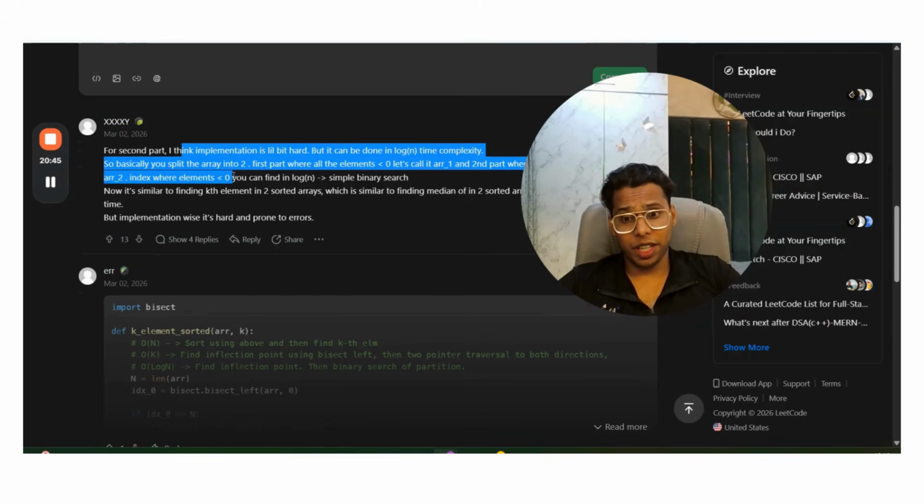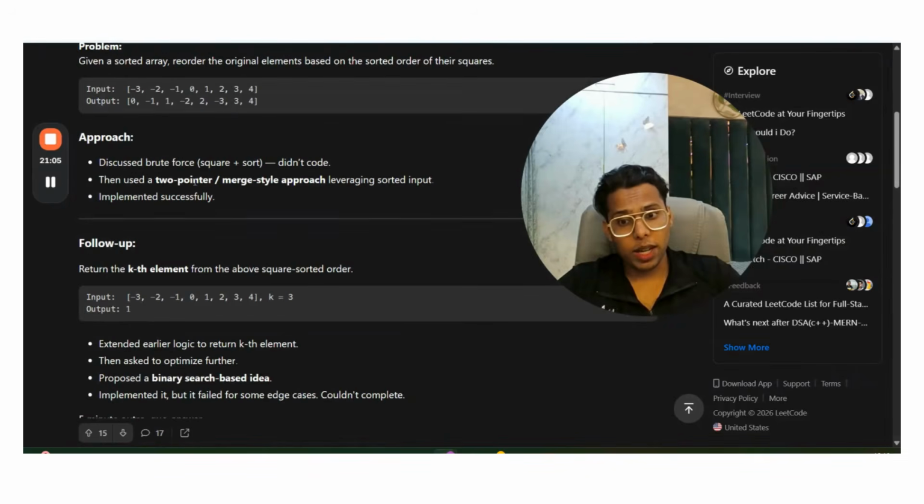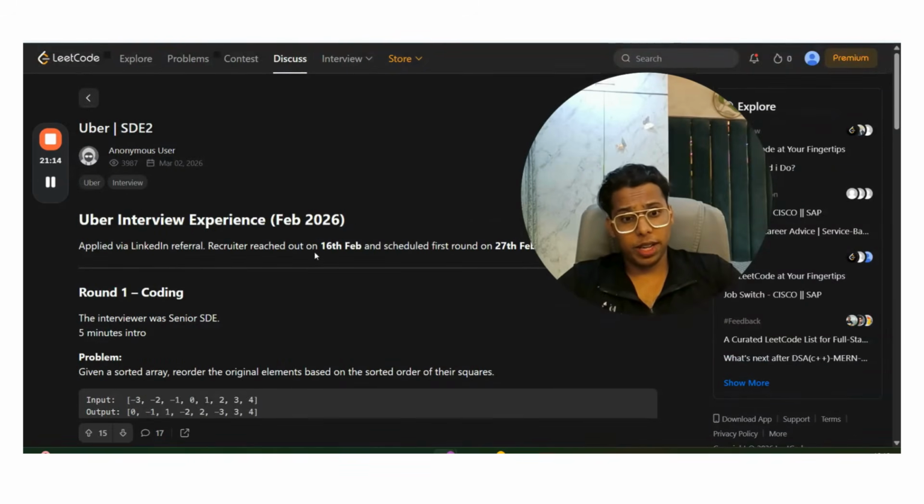As you can see, a person has explained. First, find the deepest point in the valley. Then take the negative part and the positive part of the array. Assume them to be two sorted arrays. Now find the kth smallest element in the two sorted arrays in log n time by doing a special binary search algorithm. So you have to do binary search two times, and very carefully. And you also have to ask the follow-ups, whether the elements can be repeated or not. So guys, if you do standard DSA sheets only, you cannot tackle this question, you cannot crack Uber SDE2. Okay, now let's go to another question.